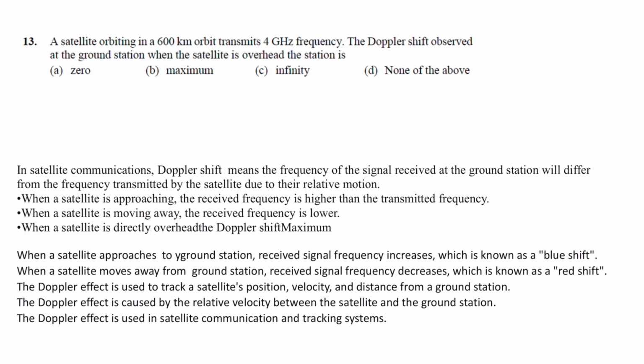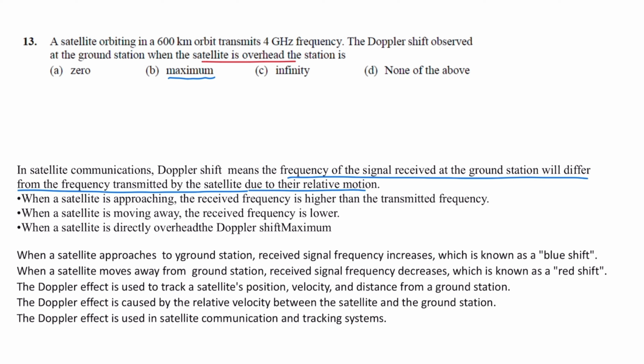Next question. A satellite orbiting at 600 kilometers orbit transmitting 4 GHz frequency, the Doppler shift observed at the ground station when satellite is overhead. So the correct option is B. The Doppler shift observed is maximum. So in satellite communication, Doppler shift means the frequency of the signal received at the ground station will differ from the frequency that is transmitted by the satellite due to their relative motion.